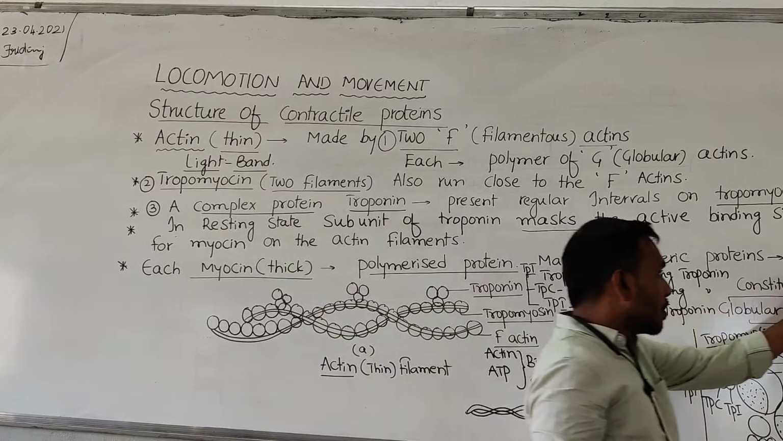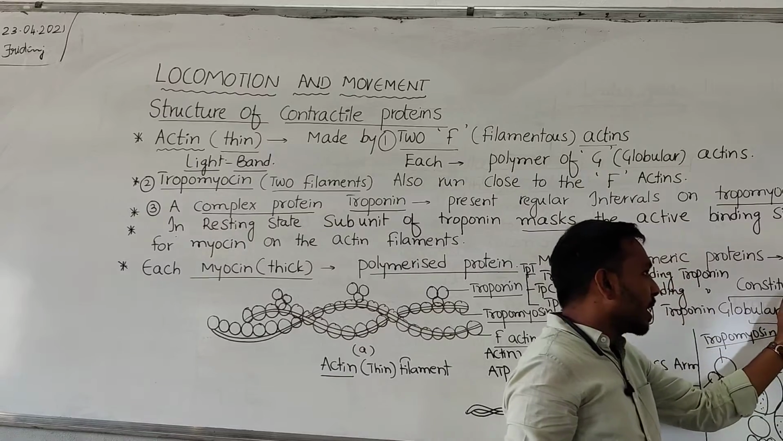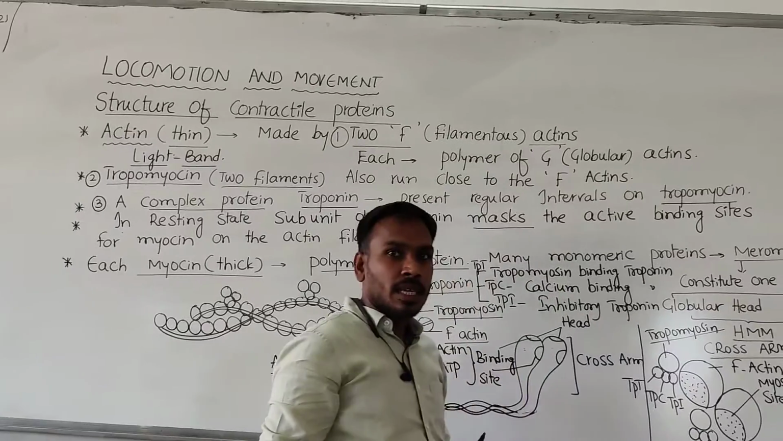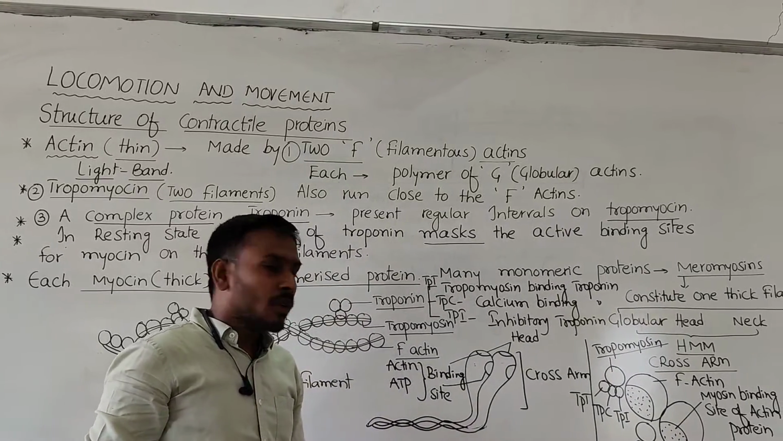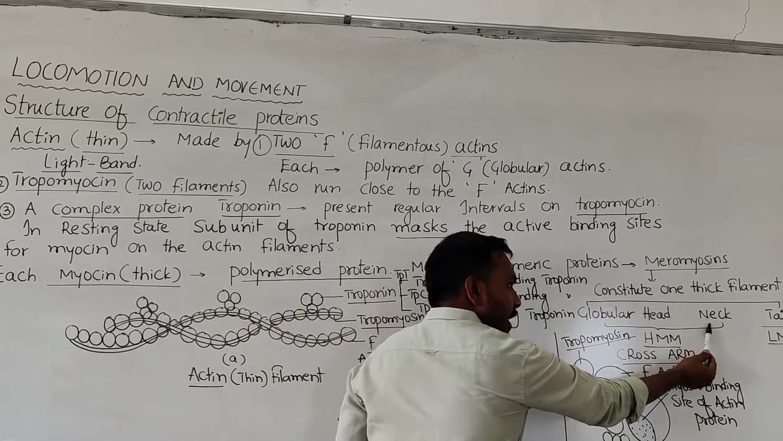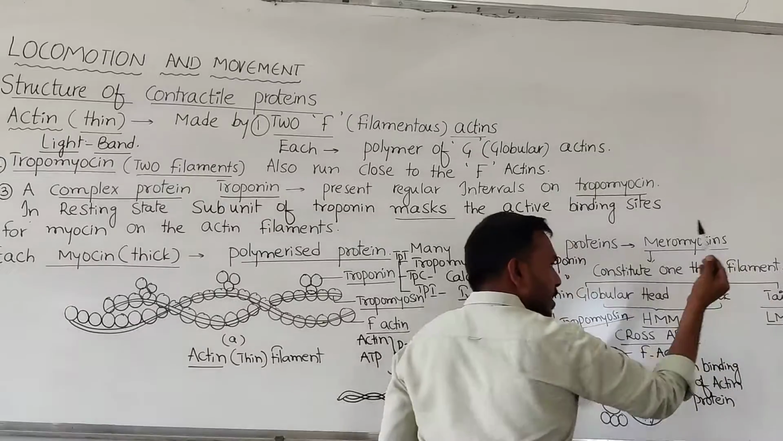Now, each meromyosin in the thick filament consists of three important parts. What are the three important parts? One is a globular head. Second one is a neck region. The third one is the tail region.